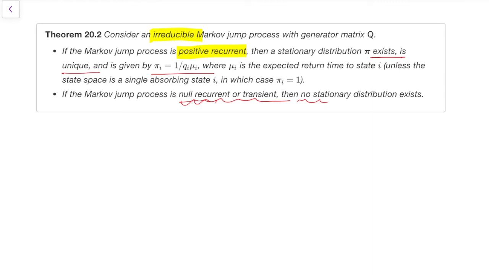So this is almost exactly the same. Note that there is a little difference in this expression here. Before we had pi i equals 1 over mu i in discrete time, where mu i was the expected return time. Here there's an extra q i in there. That kind of accounts for the fact that we sit at state i for a certain amount of time before leaving. So that expression there is slightly different. There's just a little extra q i hanging around. But the theorem, which says that if you're irreducible and positive recurrent, then you have a unique stationary distribution, is all the same. So again, that's another thing where everything is almost exactly the same as in discrete time, but with just one little change.